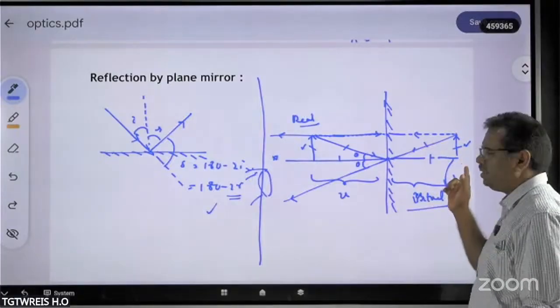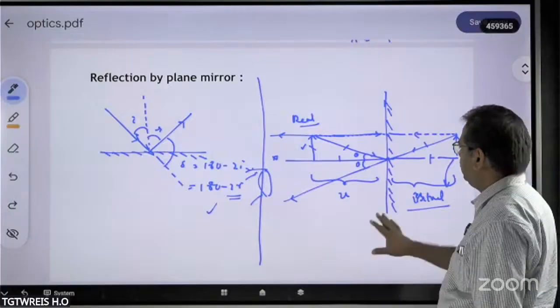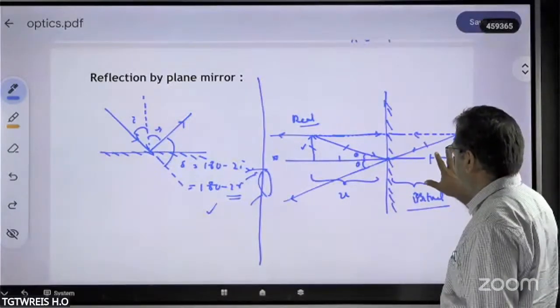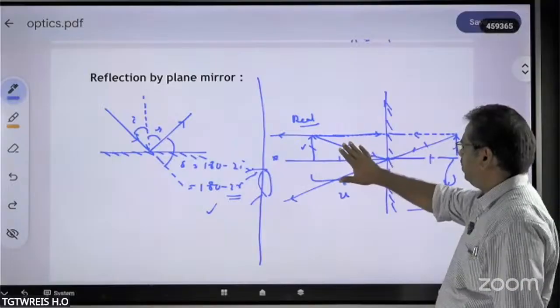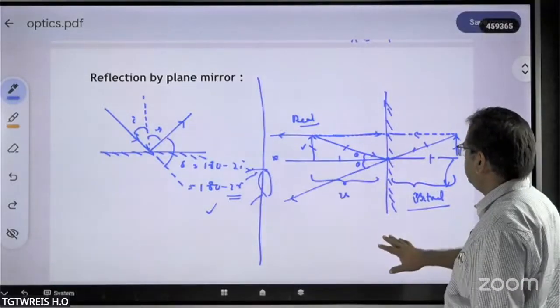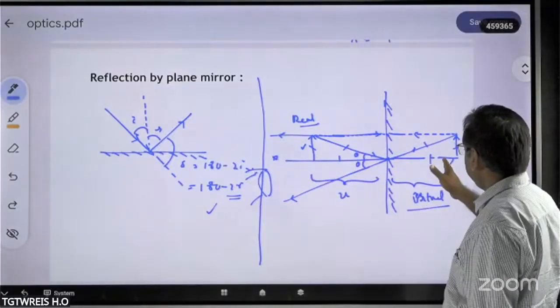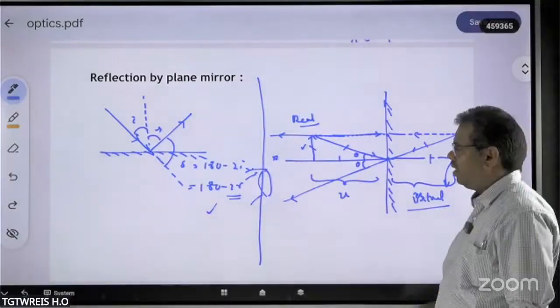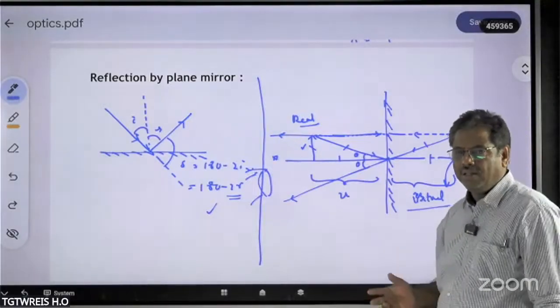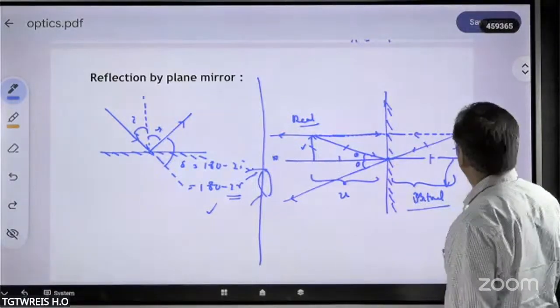So like that, you have to construct the image of this real object. Just now we came to understand that if it is a real object, you get a virtual image. Is it possible to get a real image due to a plane mirror?